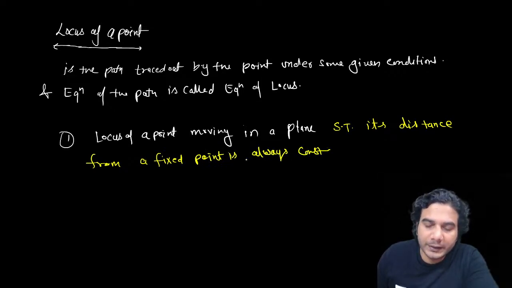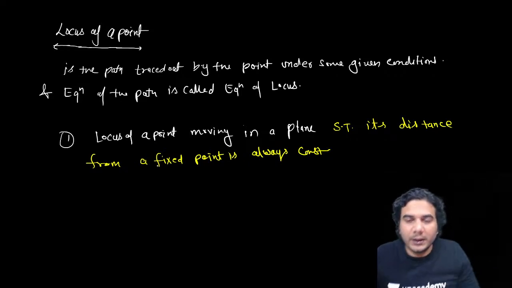Okay, so this is the first and very basic locus, and you all know this.